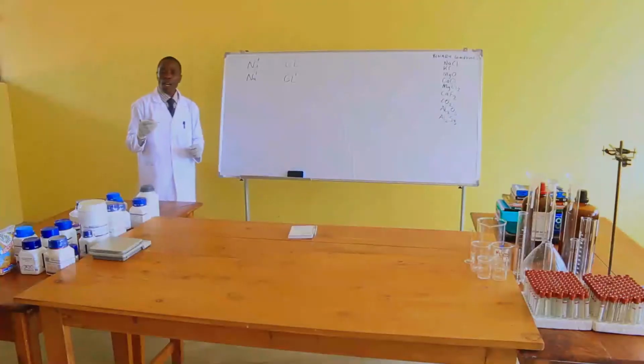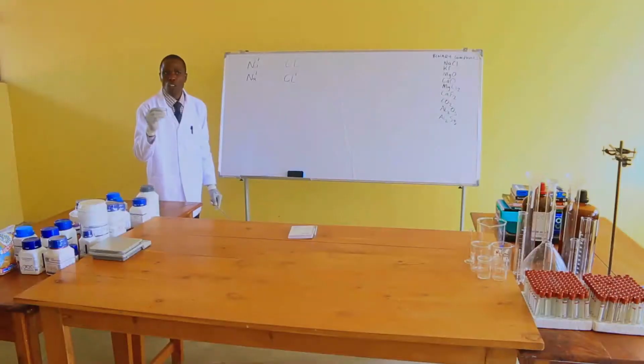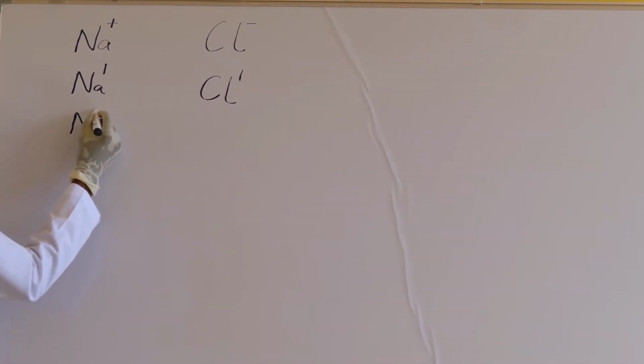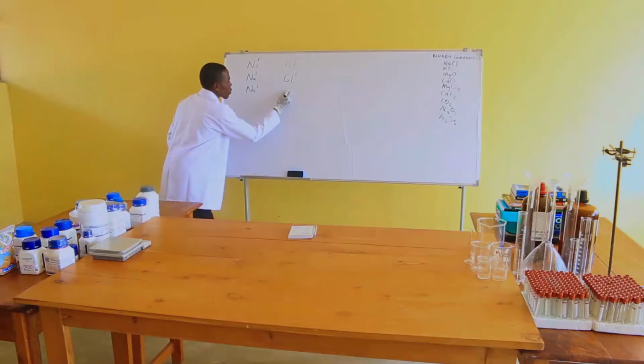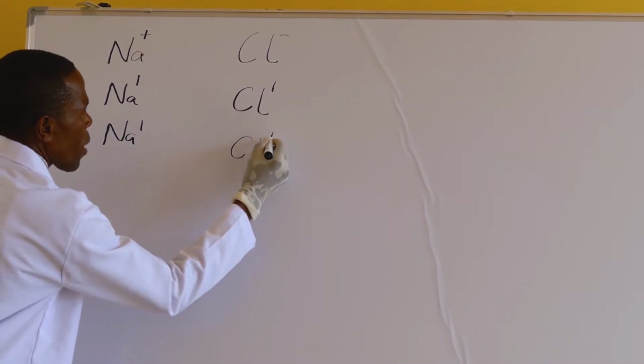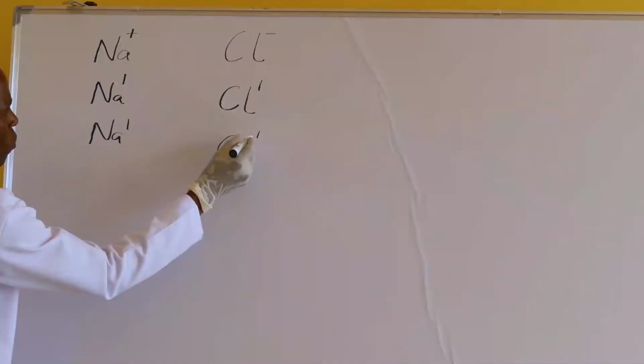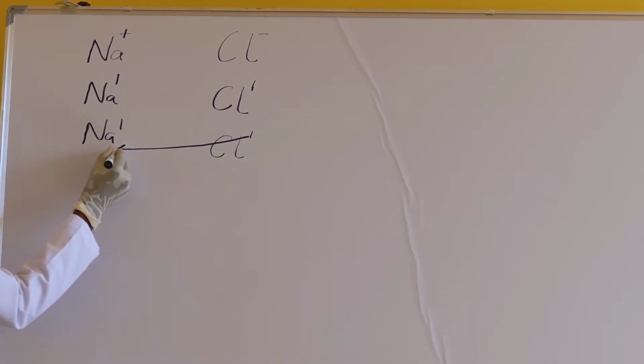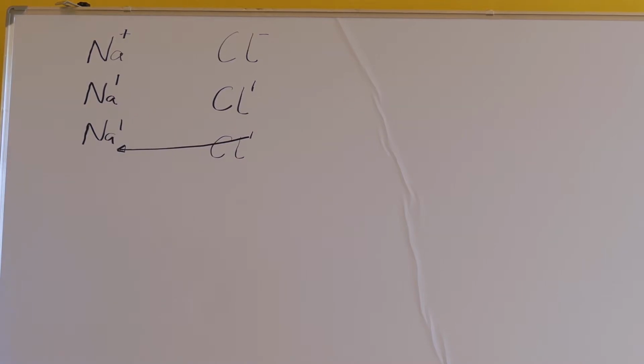When these valences are exchanged, they are written as subscripts. Look at me. This one is sodium having a valence of 1, and this one is chlorine having a valence of 1. During the exchange, the valence of chlorine will move to sodium and be written there as a subscript.